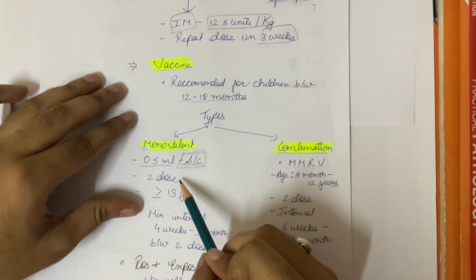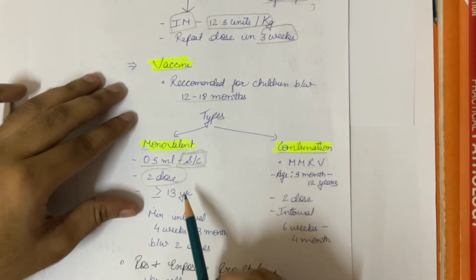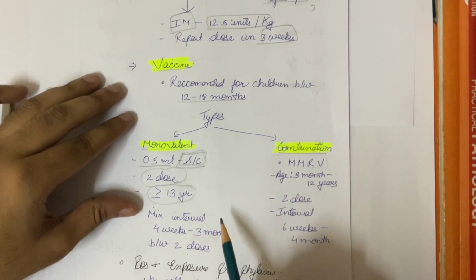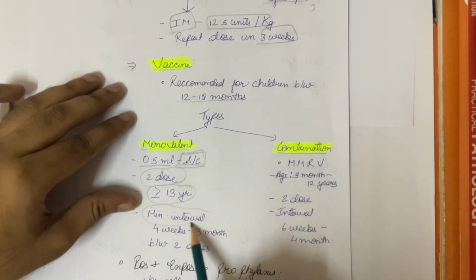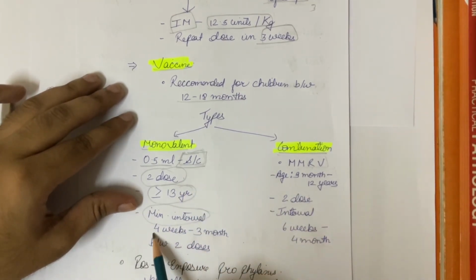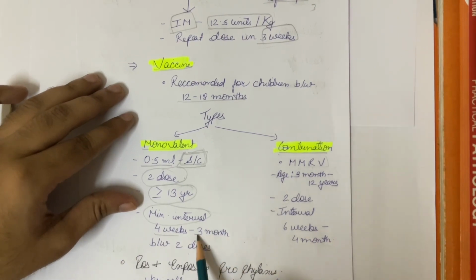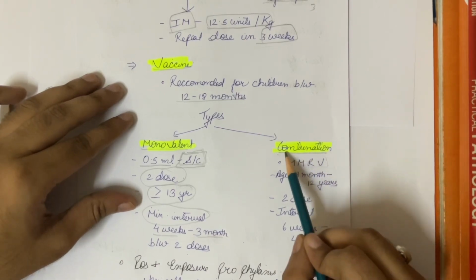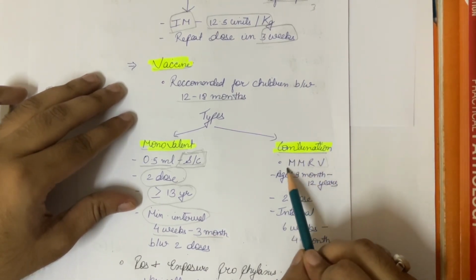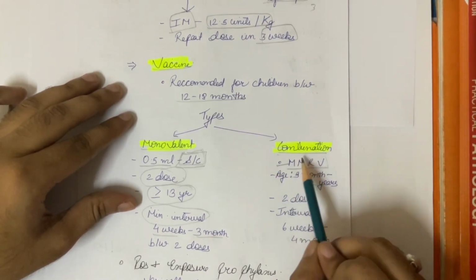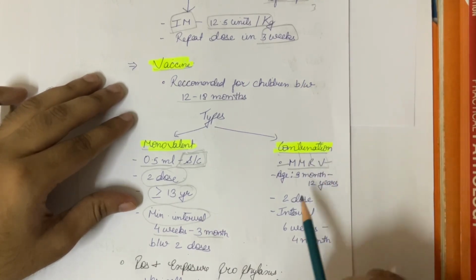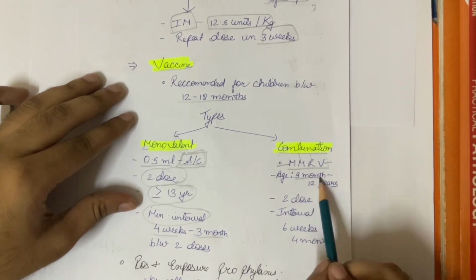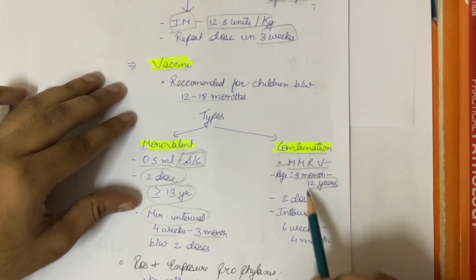The number of doses is 2, and we have to administer this vaccine above 13 years of age. The minimum interval between two doses is 4 weeks and the maximum interval is 3 months. Now coming to the combination vaccine. So MMRV: measles, mumps, rubella and varicella. This is recommended from 9 months of age till 12 years of age.